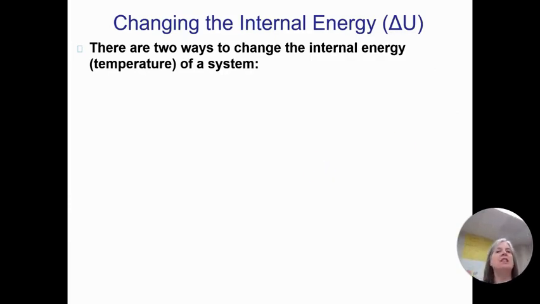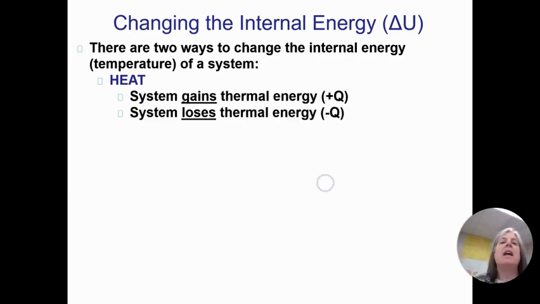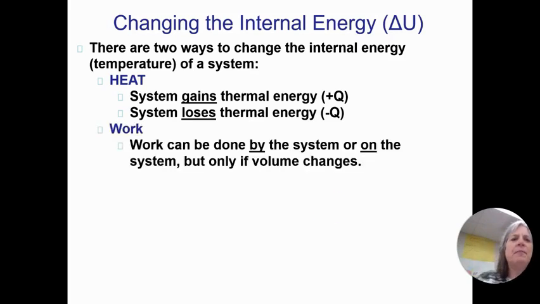So, changing the internal energy of our system can happen through heat. When a system is gaining thermal energy, when heat is flowing into a system, that we term a positive Q. When a system loses thermal energy, when heat is flowing out of the system, that's a negative Q. Now, that doesn't mean the temperature is going up or down. It just means that it's coming in or going out.